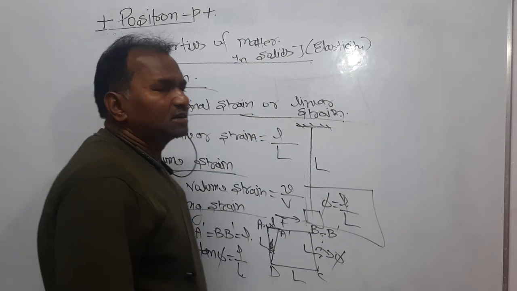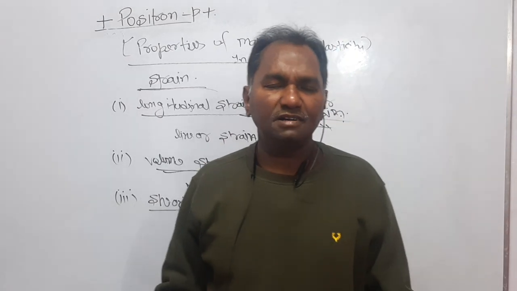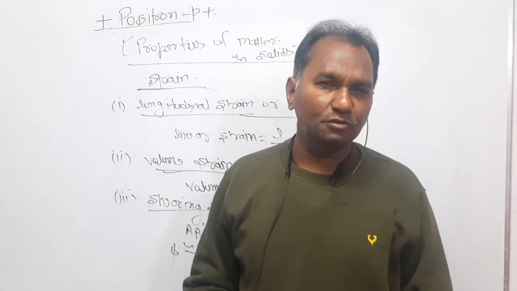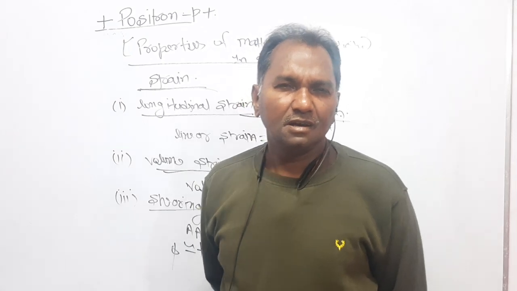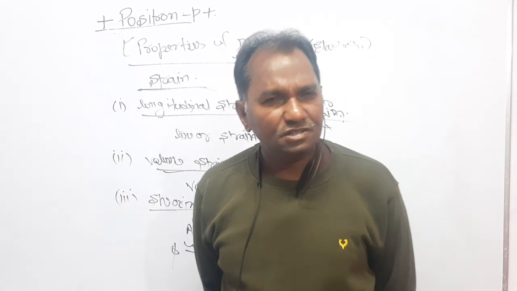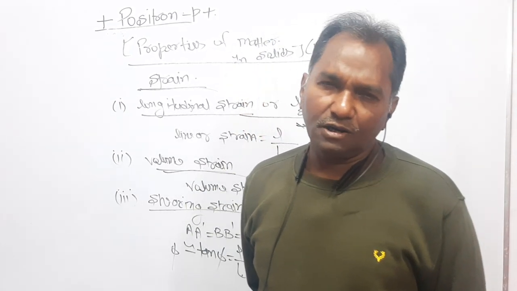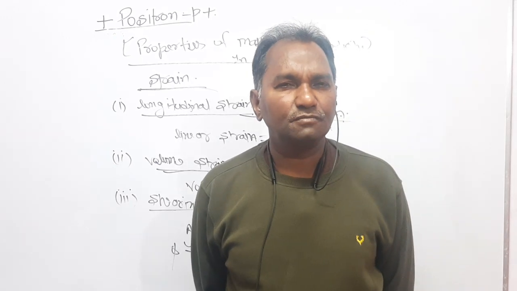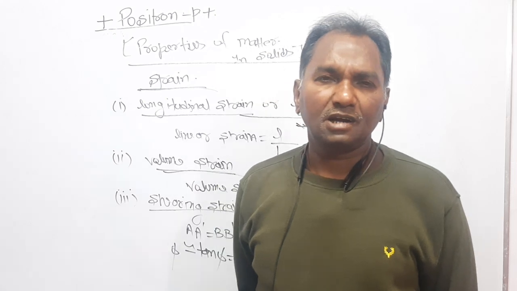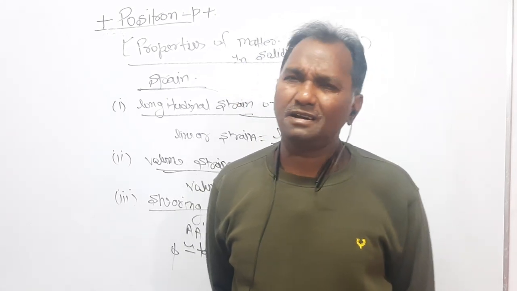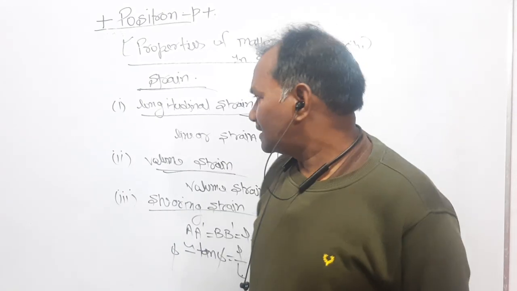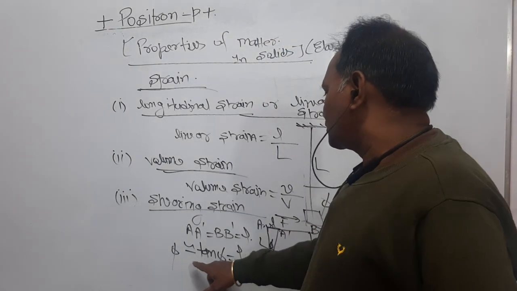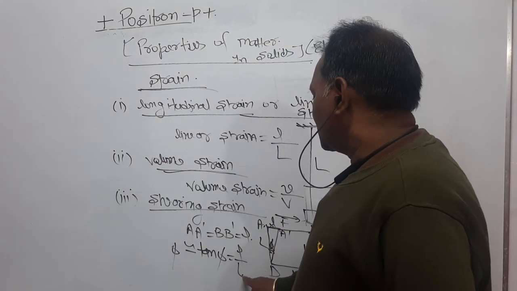Dear students, I discussed with you all three strains. The first one was the linear strain, that is the ratio of change in length and original length. The second one was the volume strain, that is the ratio of change in volume and original volume within the elastic limit. And the third one was the shearing strain. Shearing strain is the angle phi by which the wall shears, that is phi is equal to small l upon L.